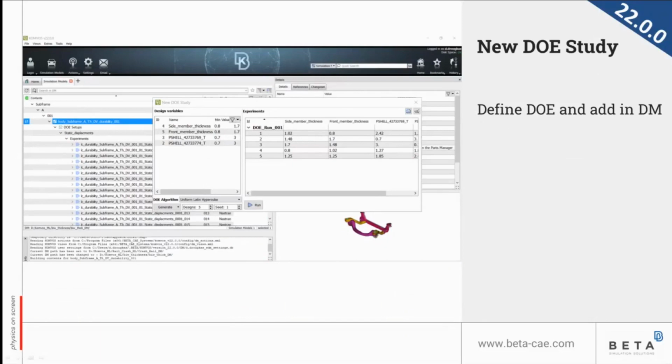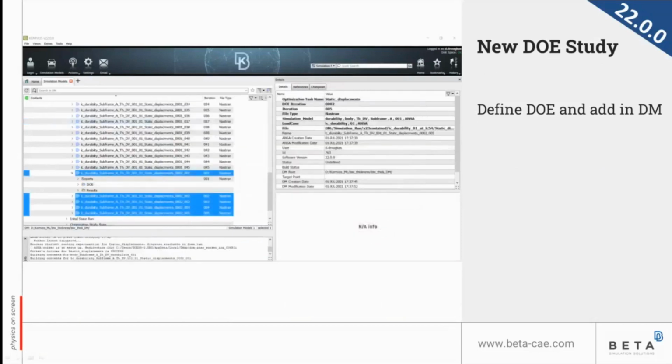So when we press finish, ANSA will run in the background and create and save the new simulation runs in the DM in a new DOE iteration. As we can see here, this is a new DOE iteration. So there is no need to start again the ANSA model and perform the DOE study from there, and this helps with the creation of new DOE studies within Convos.